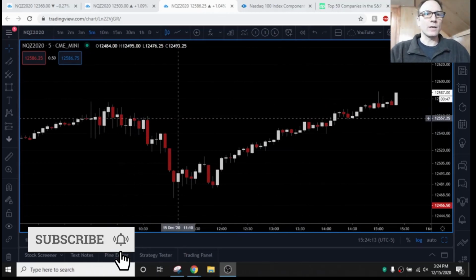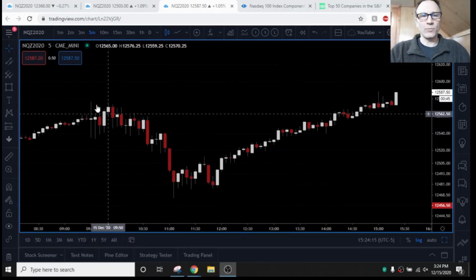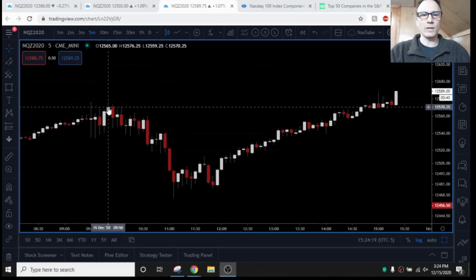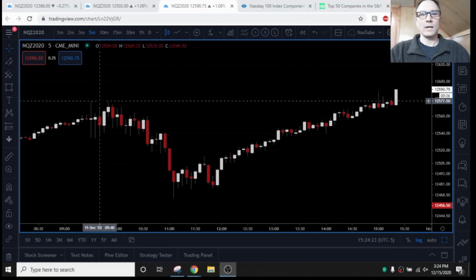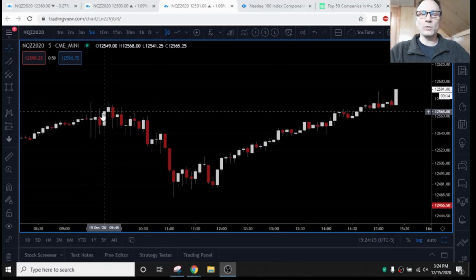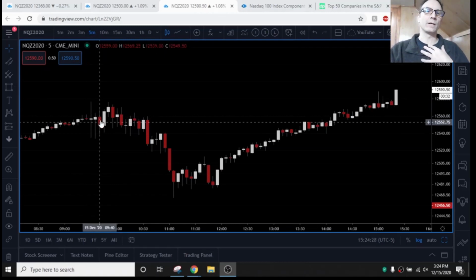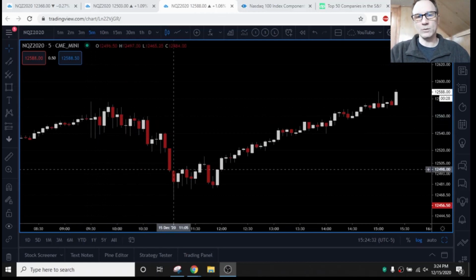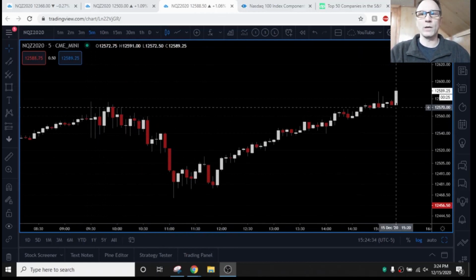So what we see here is we have a little bit of indecision here in the bottom. This is the U.S. market, about the first half hour of the U.S. Open, which can get a little crazy. So I personally tend to avoid that area until we can get a direction, because as we can see, there's nothing going on, and we see a downtrend, stabilization, and a reversal to an uptrend.